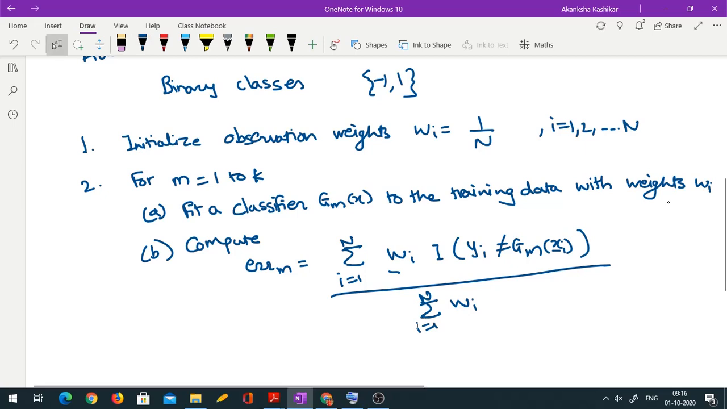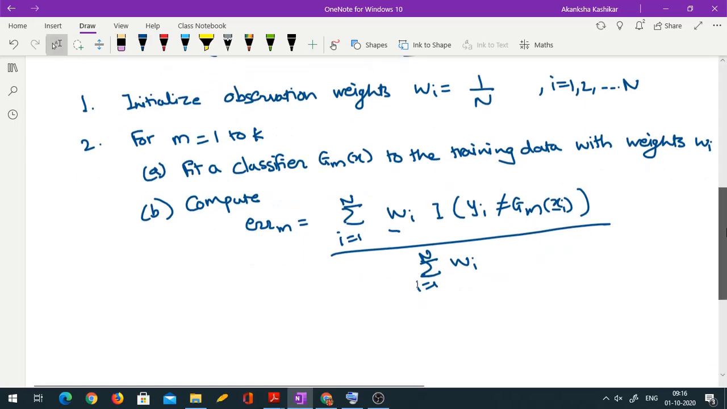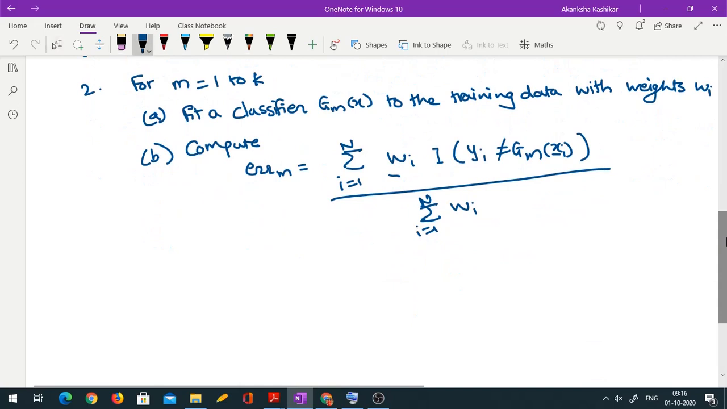Let us try to understand this formula. Normally when we say misclassification error, we just focus on this part: the sum over indicators, and we divide by n, capital N. So we see out of all n observations how many are misclassified. That proportion becomes my error. Now we are bringing in the weights also. So we are computing a weighted misclassification error.